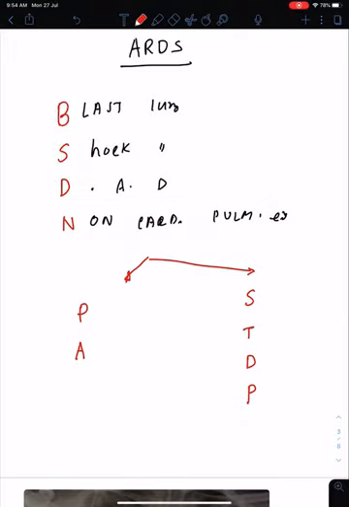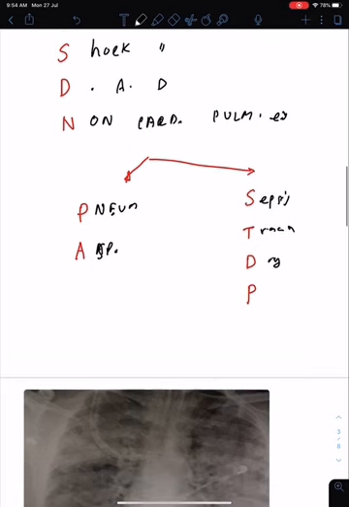There are many causes of ARDS, but let's look at a few. Like the lung causes, like pneumonia or aspiration of gastric content, or it can be toxic inhalation injury, or it can be some indirect causes like, very importantly, sepsis, trauma, drugs, and most importantly, pancreatitis. Pancreatitis is one of the major causes. So we have to remember this, pancreatitis, it's very, very important.